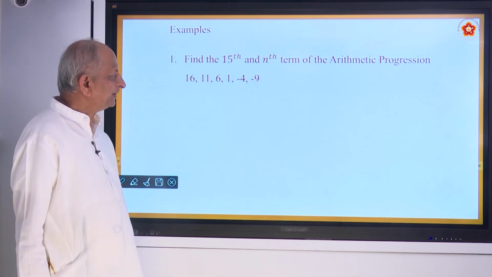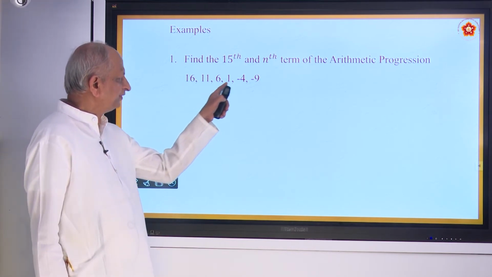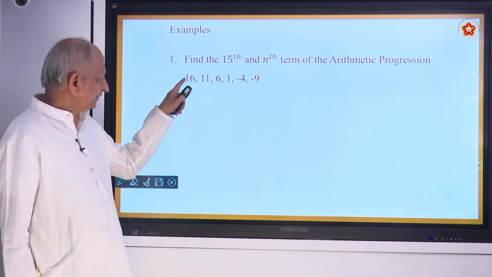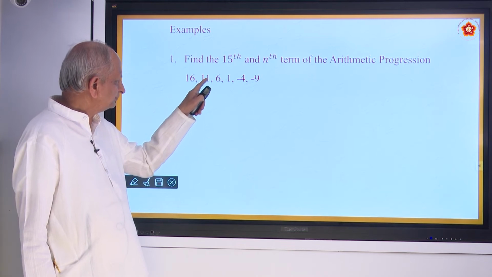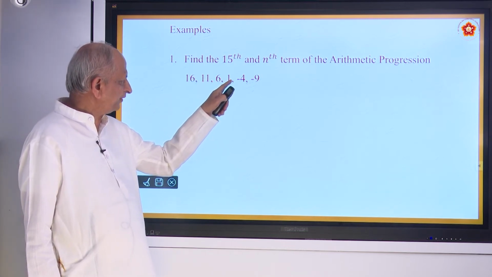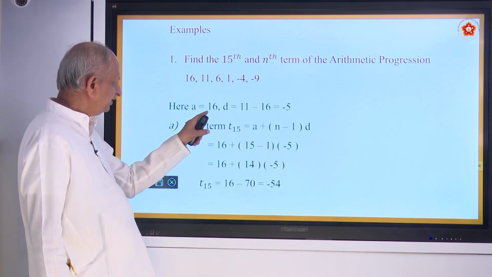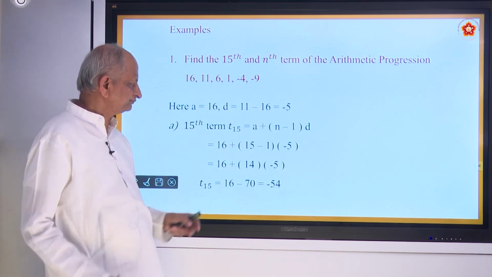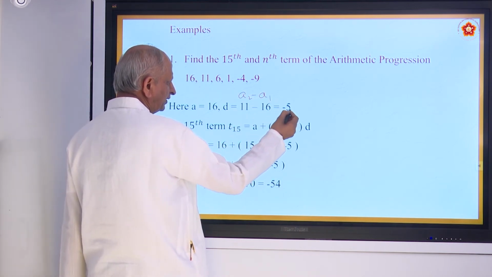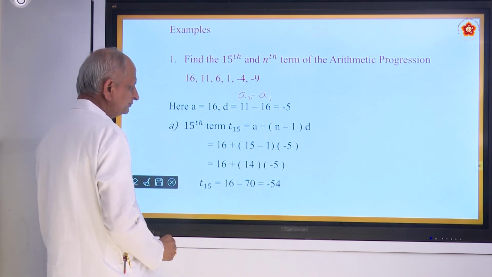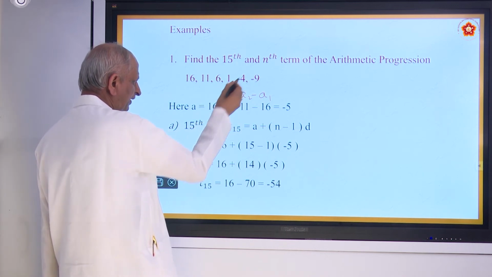Find the 15th and nth term of an arithmetic progression. So you have to find the 15th term. Here is one series given. First you check whether it is arithmetic or not. 11 minus 16 is minus 5, and this is also minus 5. It goes on decreasing by 5, 5, 5 like that. So it is in progression. A is equal to 16, and d is a2 minus a1, that is 11 minus 16, that is minus 5.